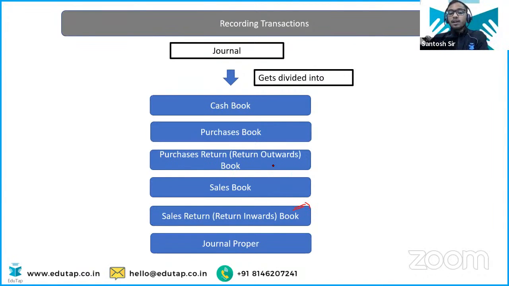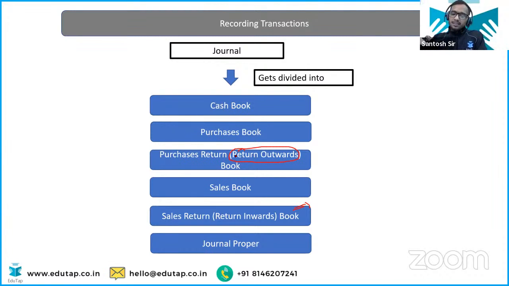One more thing. Purchase return is return outwards, as the name is given, and this is also very logical. When you have purchased something and you are returning it, that's why we call it outwards. And why is sales return called return inwards? Because we have sold something. We are in the same team. Whenever we are studying, we are in the same team. So we have sold goods to an outside party, and he is returning the goods to us. So for us, it is inwards. That's the logic why sales return is also called returns inwards.